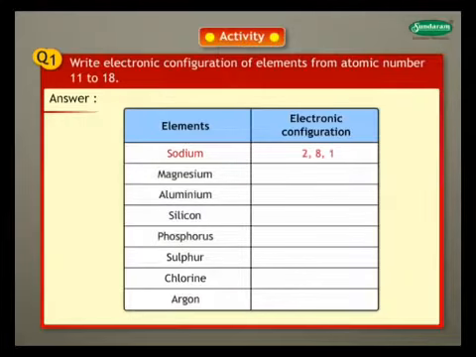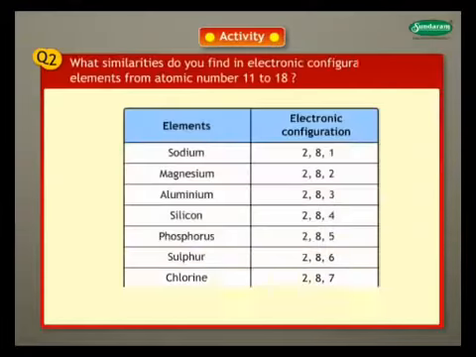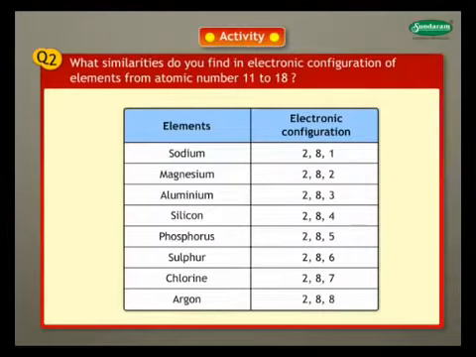Sodium 2,8,1, magnesium 2,8,2, aluminium 2,8,3, silicon 2,8,4, phosphorus 2,8,5, sulfur 2,8,6, chlorine 2,8,7, argon 2,8,8.